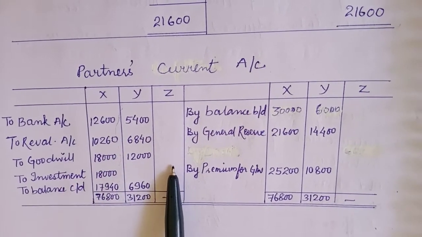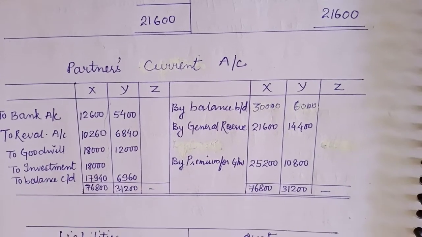I'm not writing anything for Z in the current account, because his amount will be the capital amount, share of capital. So that I will directly write in the balance sheet.